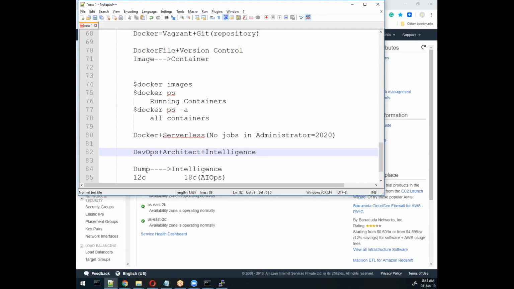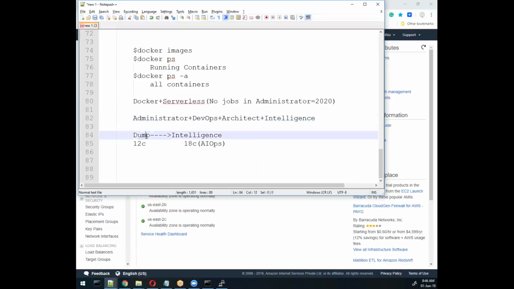So if you are a beginner in the administration field, you can move to DevOps, then you can move to SysOps, and then architect level and intelligence. So these two fields are the future in the market, architect and intelligence. And the highest paid is in this area only. Remember, definitely architect will get more salary, but now people are moving from dumb system to intelligent system. That's why data science, AI and AI ops and this stuff is coming into the market.